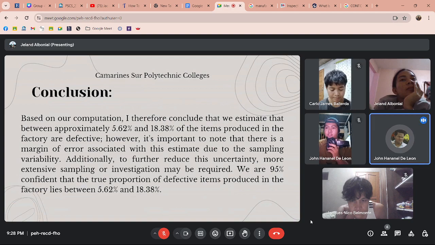Additionally, to further reduce this uncertainty, more extensive sampling or investigation may be required. We are 95% confident that the true proportion of defective items produced in the factory lies between 5.62% and 18.38%. That's all po.